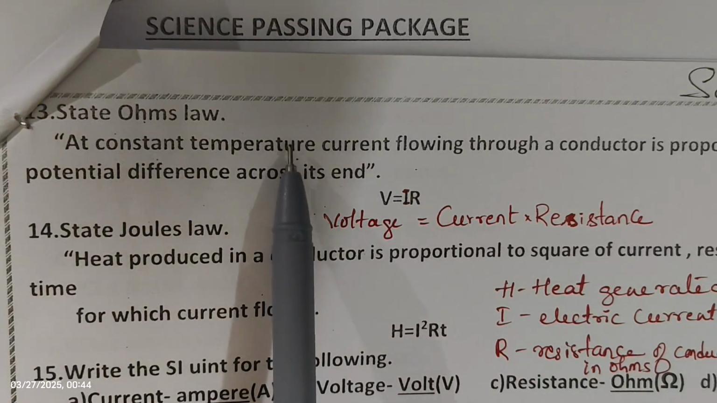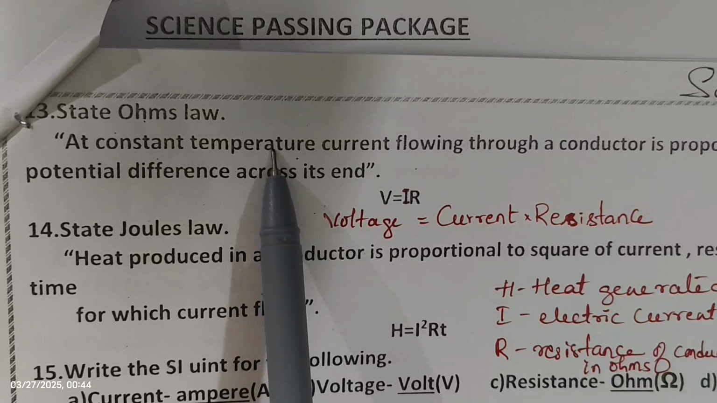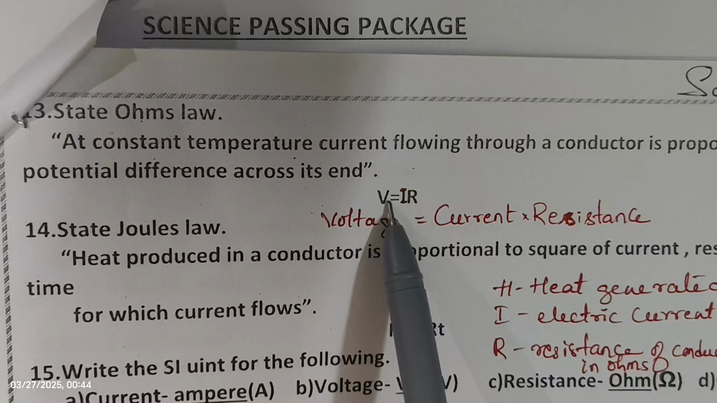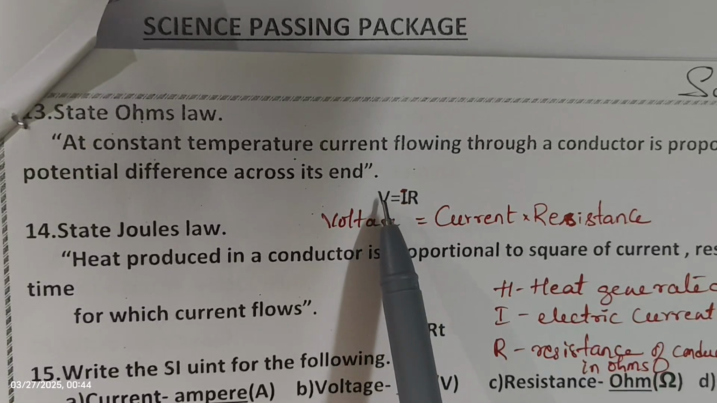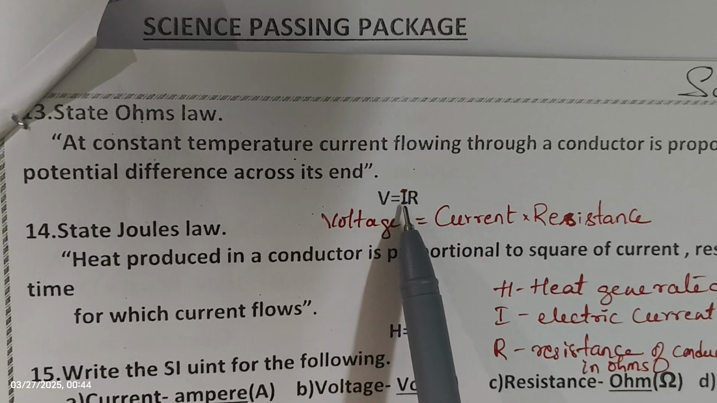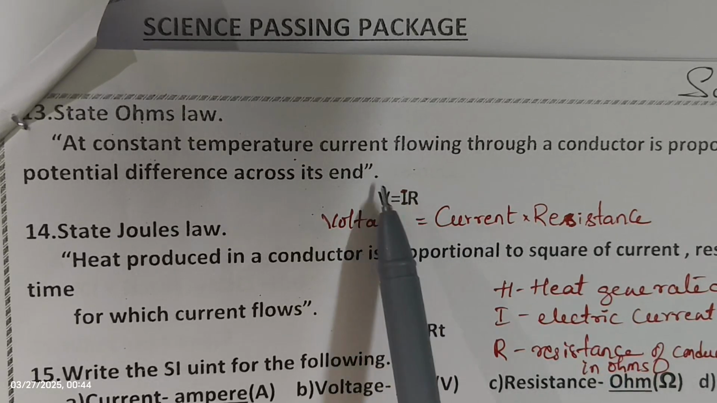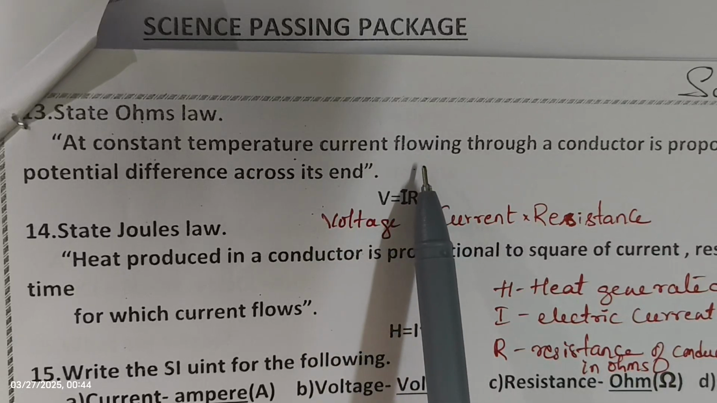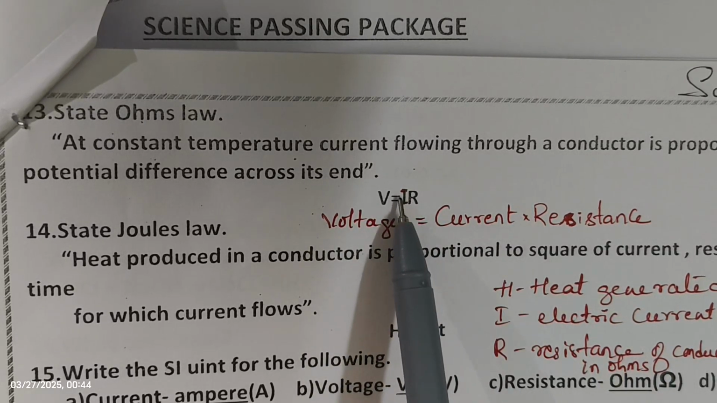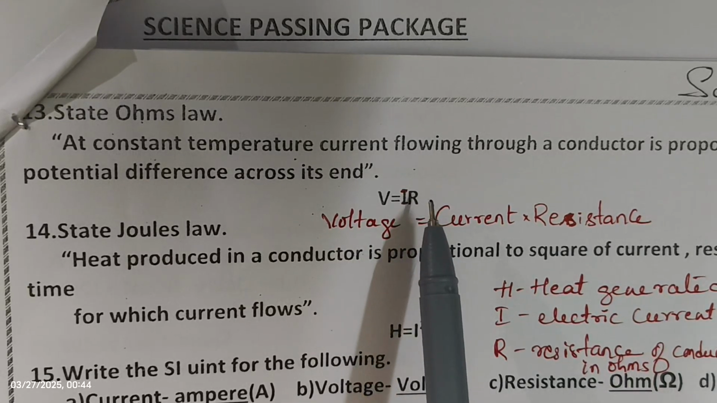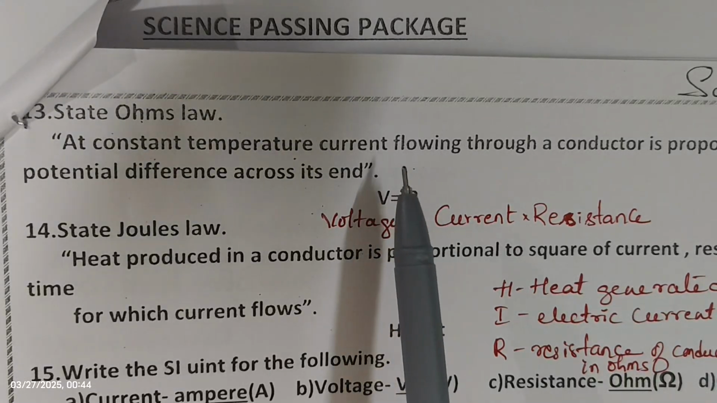So for this, you can write the equation also. V is equal to IR, where V is the voltage, I represents the current, and R is the resistance. So at constant temperature, the current flowing through the conductor will be proportional to the potential difference across its ends. Okay, so that is Ohm's law.